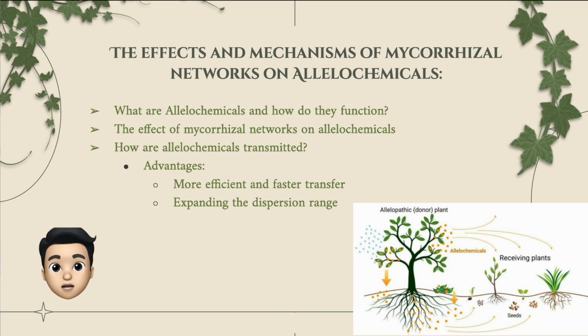These infochemicals are able to transfer faster via mycorrhizal network because the network protects them from hazards of being transferred through the soil, such as leaching and degradation. Also, mycorrhizal networks enhance the transport of allelopathic chemicals by expanding the dispersion range.